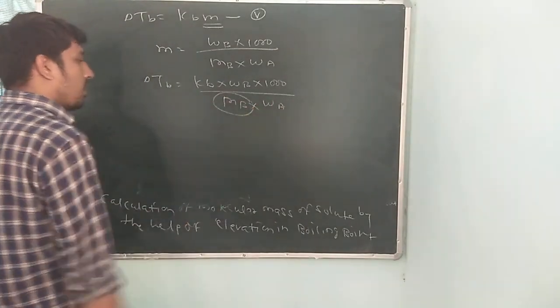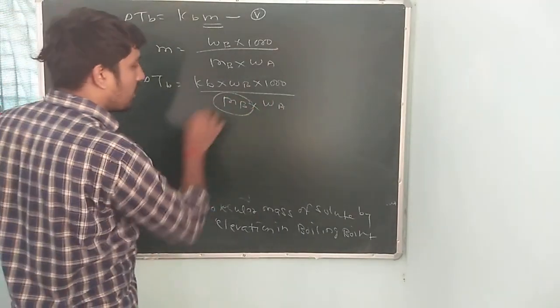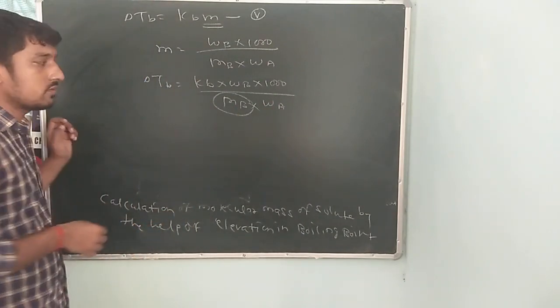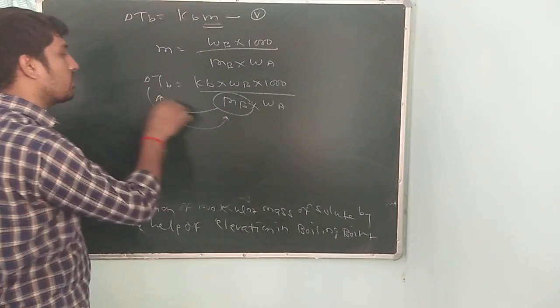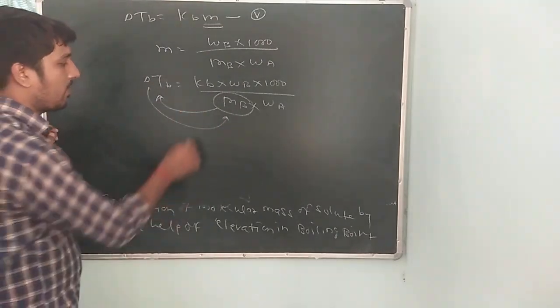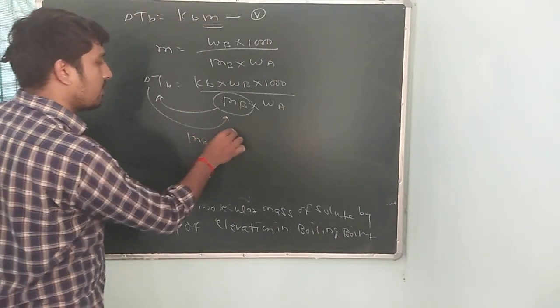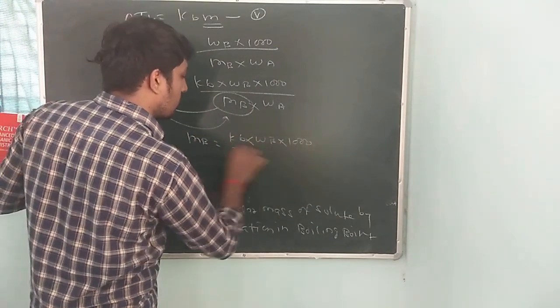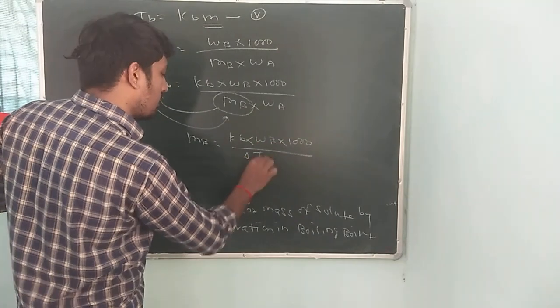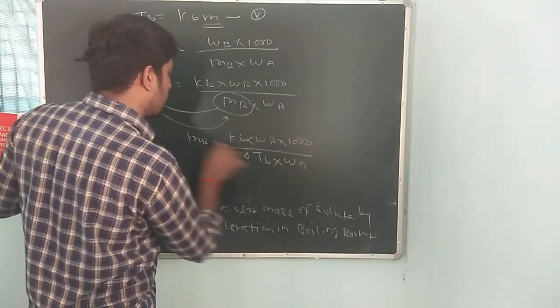And what do we want to find? Mb. Mb is the molecular mass of solute. Then you rearrange, and we can find Mb equal to Kb into Wb into 1000 upon del Tb into Wa.